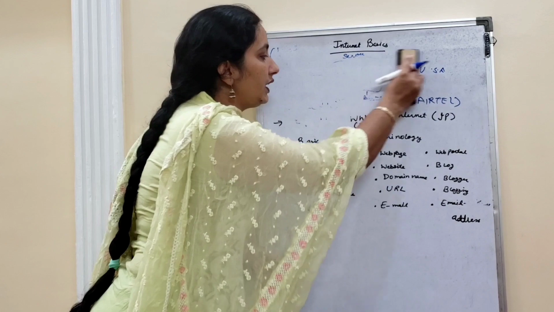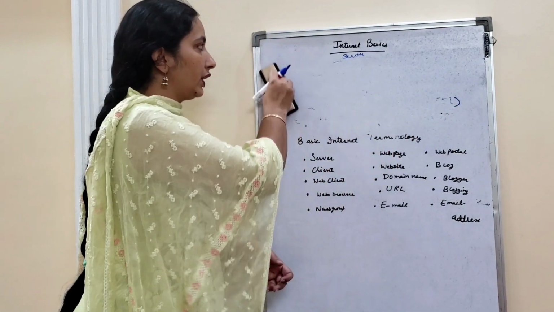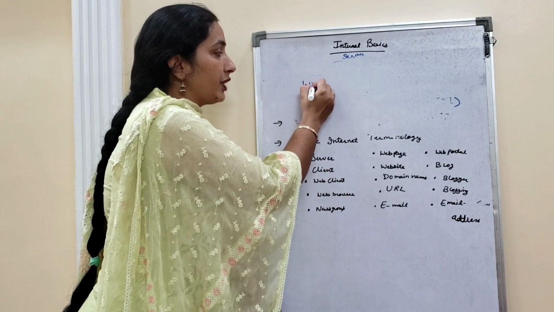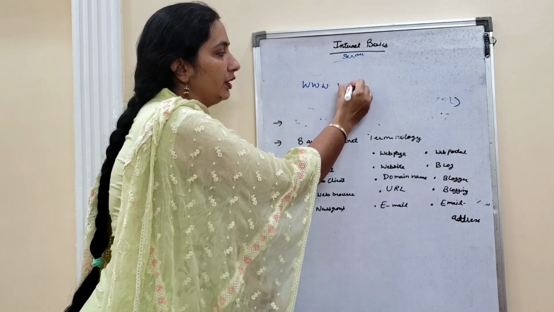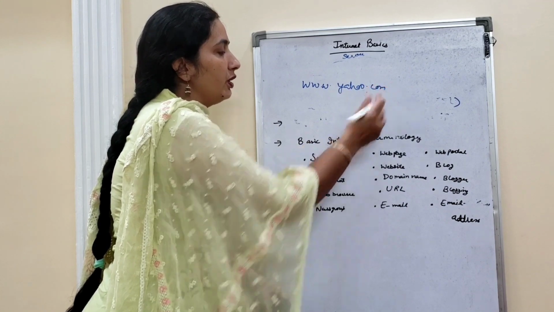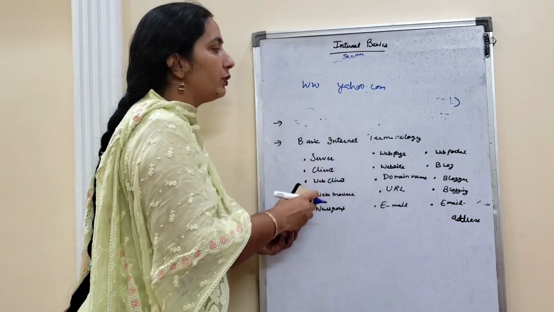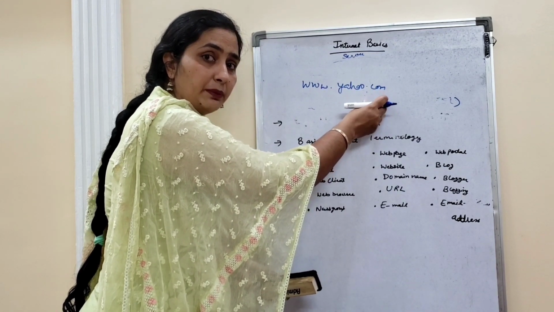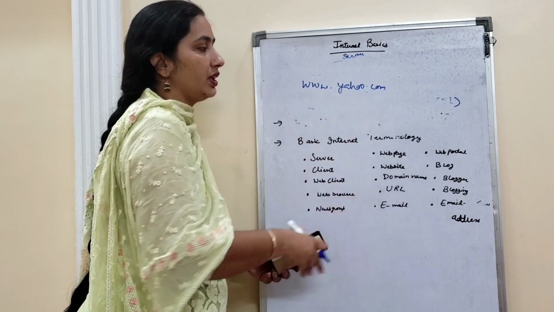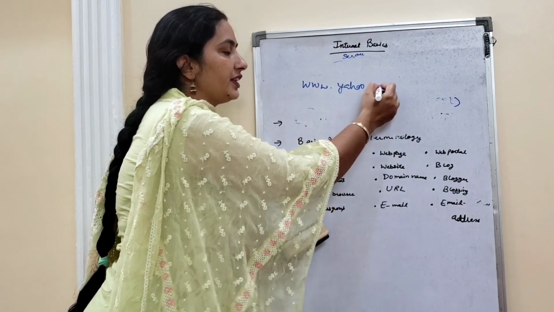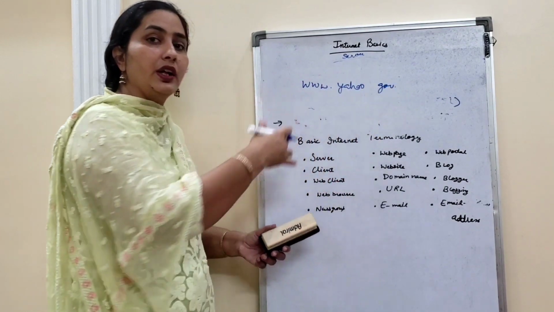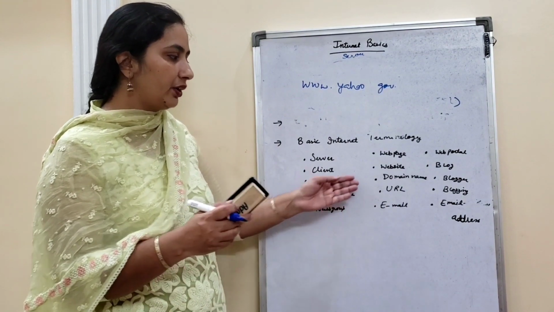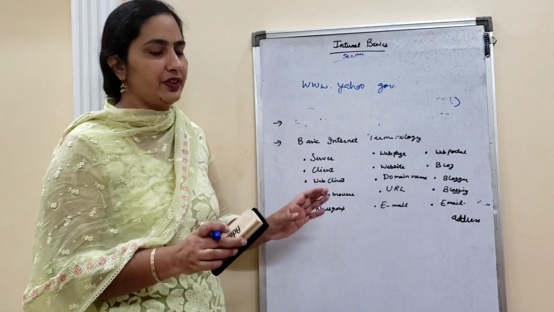The unique name which you write when you are working on the internet. At that time you have to write www.yahoo.com. So what is this www? This is your domain name. You are using a commercial website. What is the type of this website? This is commercial. If gov is written, then that means this particular website is based on the government. So according to that, we have a unique name for each and every website.